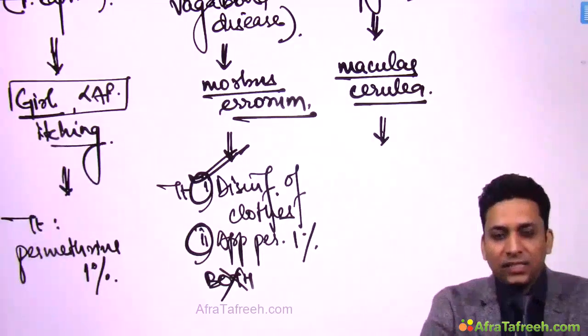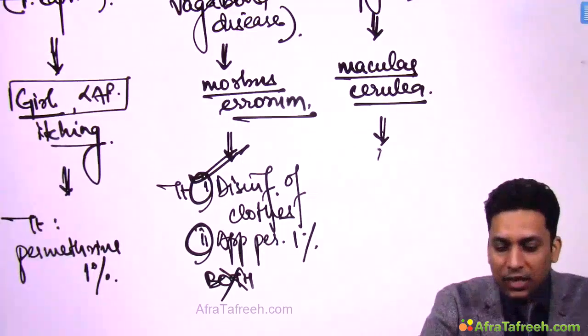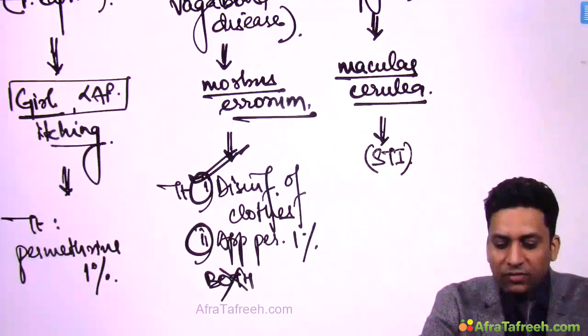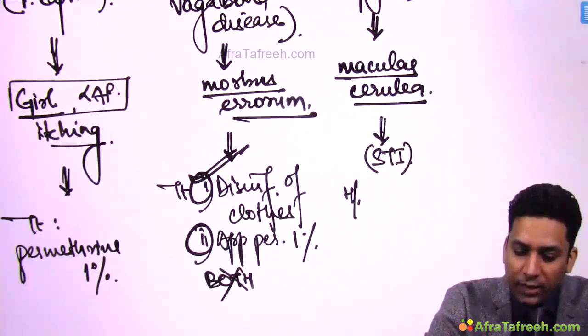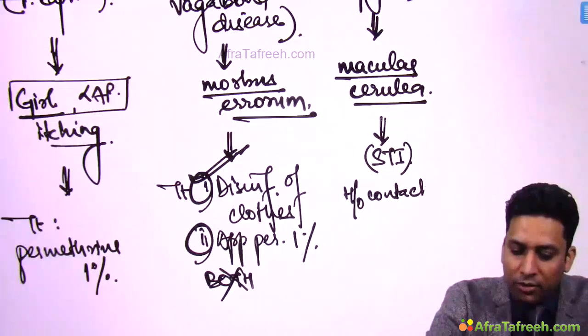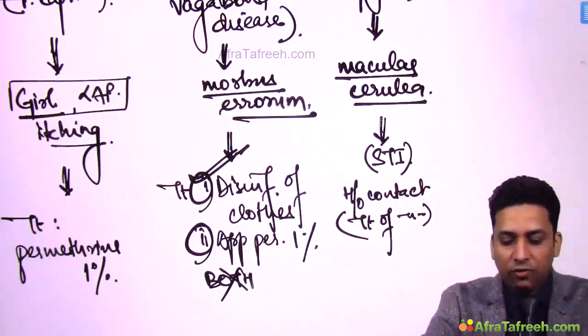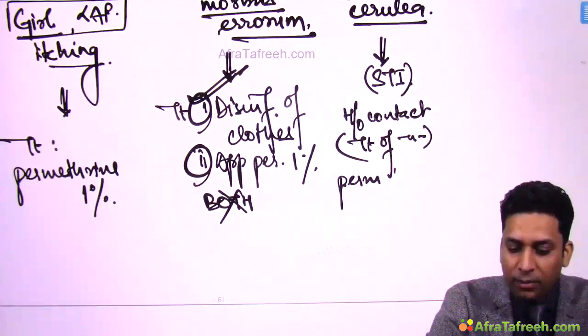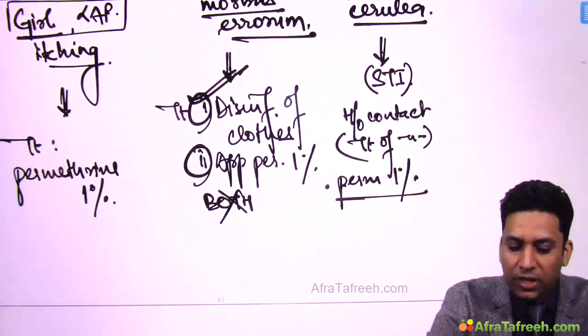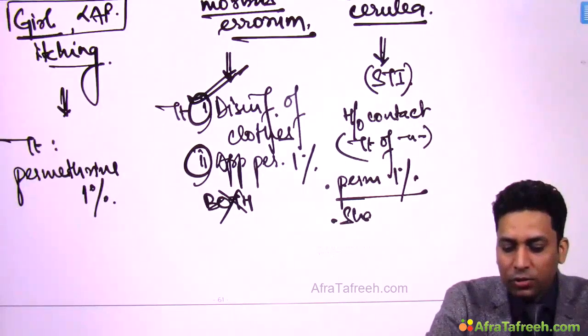Now, remember that pubic lice is included in STI. So, this infestation can get sexually transmitted. So, that's why if there is history of contact, then treatment of contact is also important. So, treatment of contact is done if there is history of contact, because this is a sexually transmitted infection. Ask the patient to apply permethrin 1%. So, permethrin 1% application is done. You can also ask the patient to go for shaving of pubic hair, though this is not compulsory.